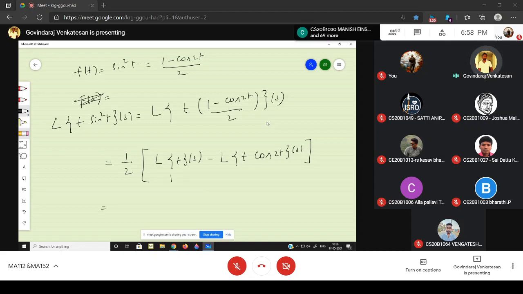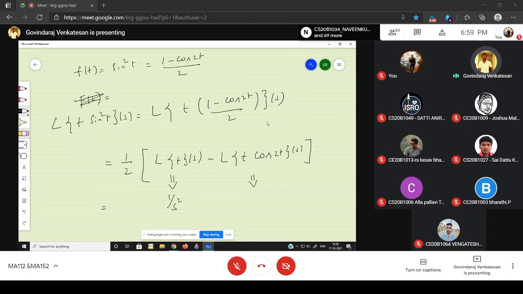Laplace of t, you know, right? What is the answer? Laplace of t is 1 by s square. Very good.